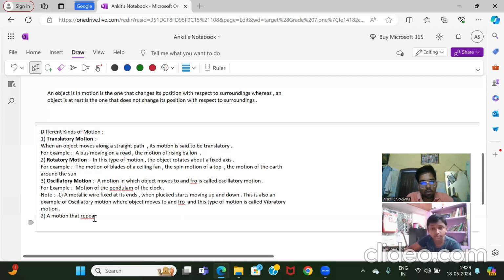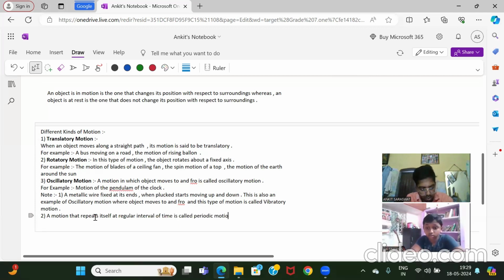So write down: a motion that repeats itself at regular intervals of time is called periodic motion.